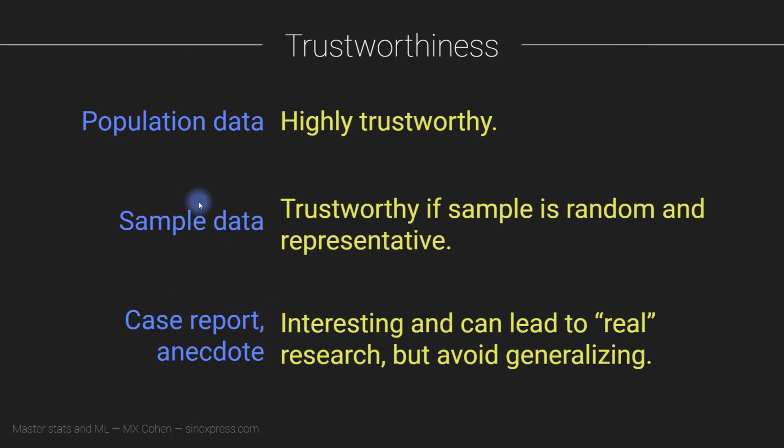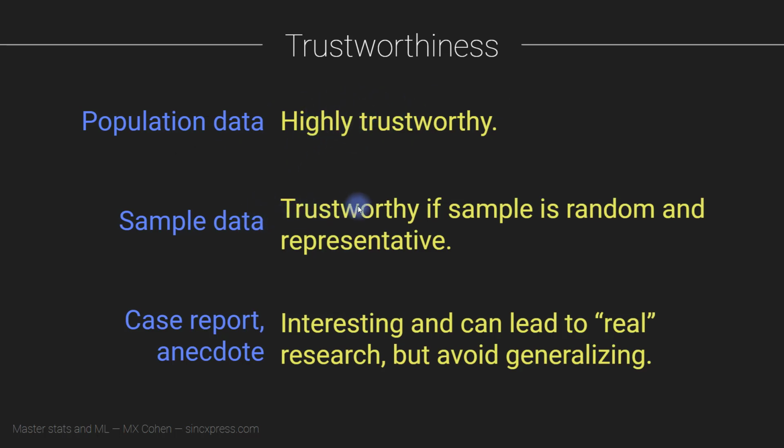Now, part of the reason why it's important to know whether you are looking at population data, sample data, or case report is that the level of trustworthiness depends on what kind of data we are sampling. So population data are highly trustworthy. That is literally every individual that we are measuring.